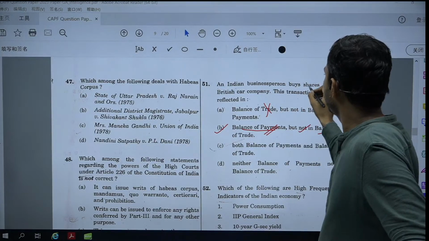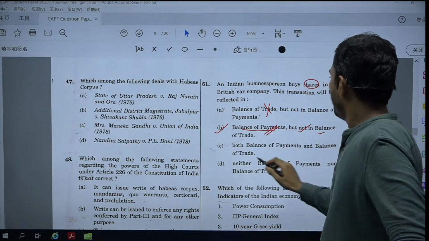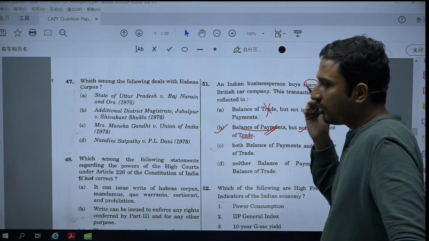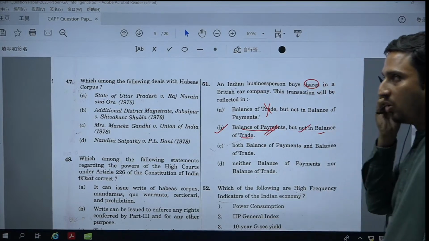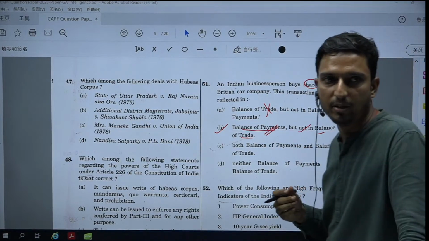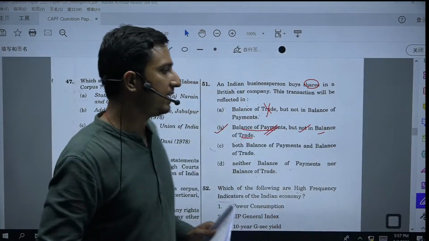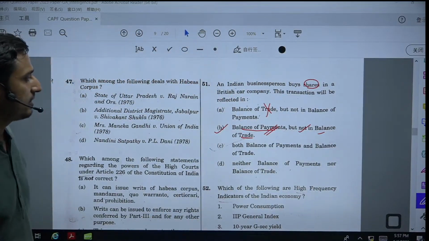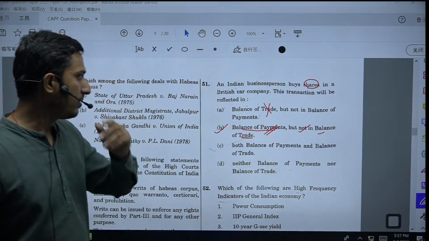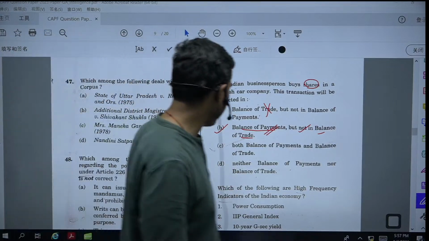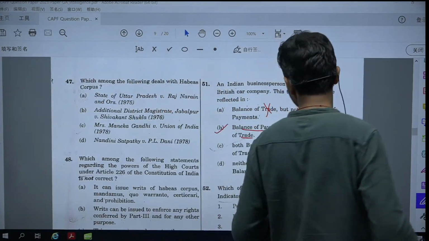Since they are buying shares, this will not be part of the balance of trade.